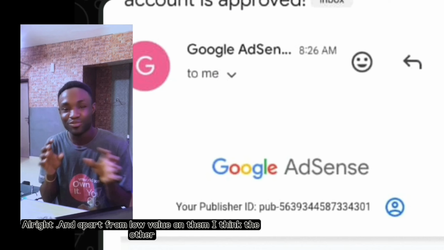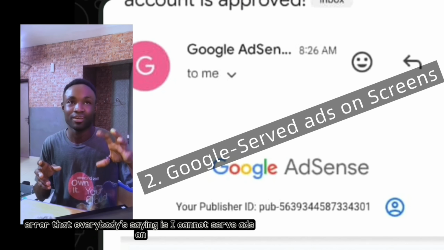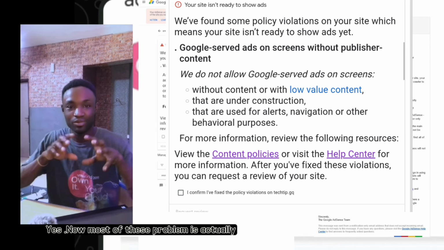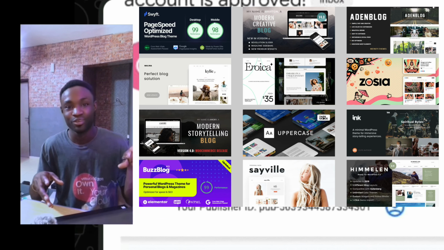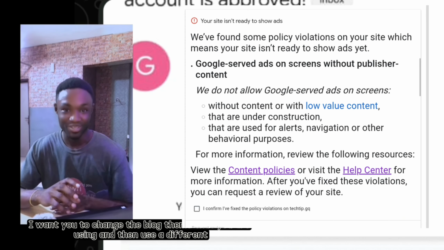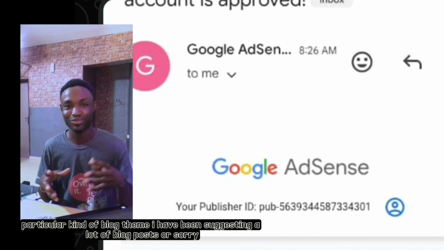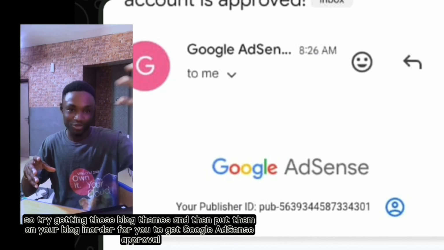All right. Then apart from low value content, I think the other error that everybody's saying is the "cannot save ads" kind of message. Yes. Now, most of this problem is actually based on the kind of theme that you're using on your blog. So if you're finding any error like this on your blog, I want you to change the blog theme that you're using and then use a different kind of theme. I've been suggesting a lot of blog themes on this channel for years. So try getting those blog themes and then put them on your blog in order for you to get Google